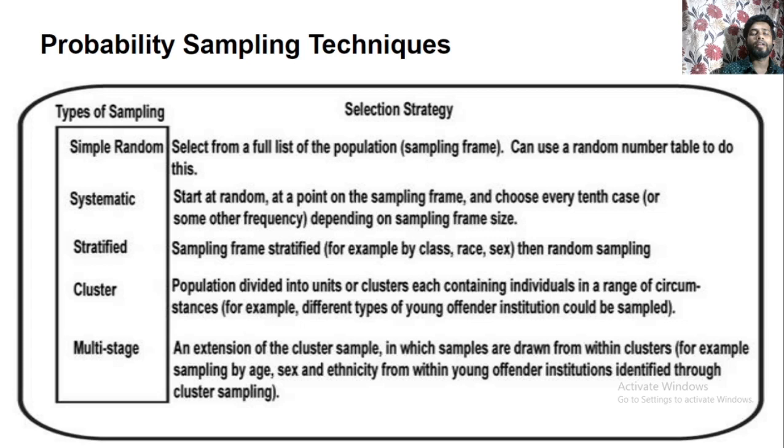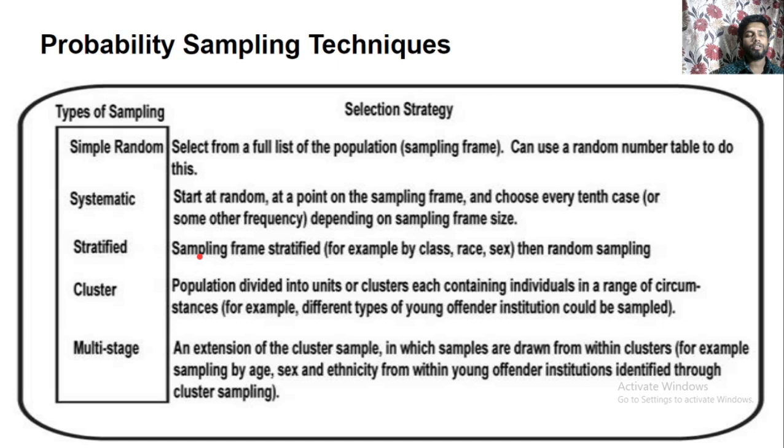Now stratified random sampling is where the sampling frame is stratified. For example, stratified in terms of class, race, sex, then random sampling can be done. So in stratified sampling, you have to stratify the sample on the basis of class, race, or sex. Now cluster sampling, where the population is divided into units or clusters, each containing individuals in a range of circumstances.